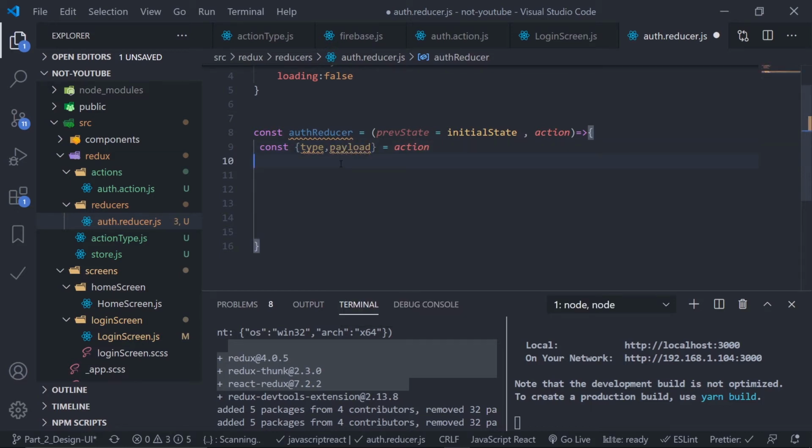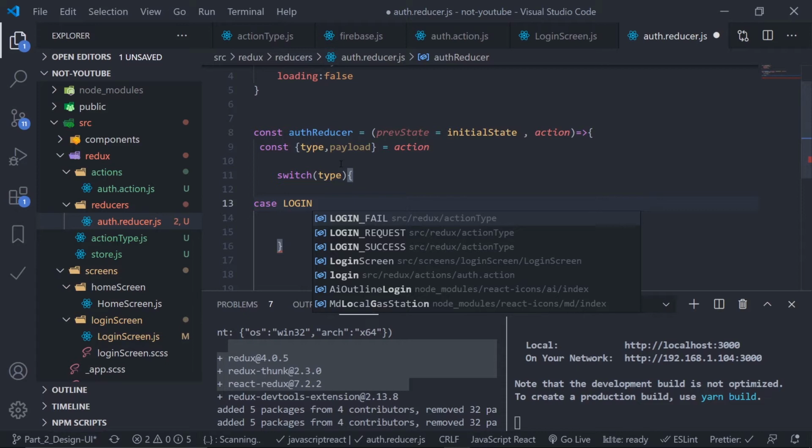And now you can use multiple if conditions to check if the action is that, then do that, if the action is that, then do that. But the better way is to use a switch case. So switch, the father of if else, switch. Inside this I'll just pass the type, just a normal switch case. And here I'll check if the case, if the action type is login request, and this login request is defined in my action types variable.